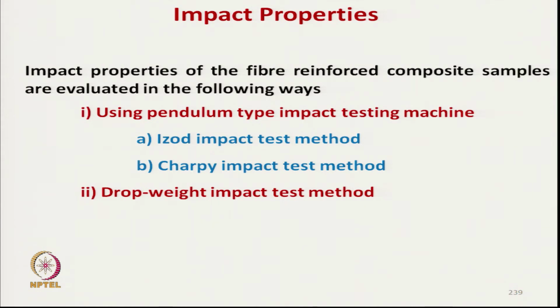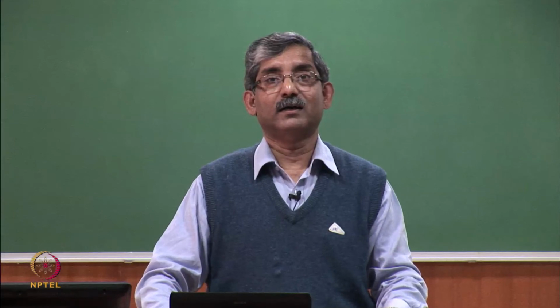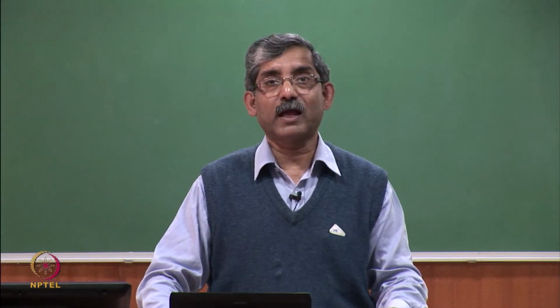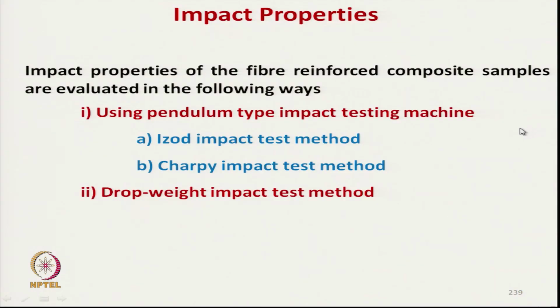Next property, which is a very important property, is the impact property. Impact property of the reinforced composite sample can be evaluated using either a pendulum type impact testing machine or a drop weight impact testing machine. Pendulum types are of two types typically used, the IZOD impact test method and the Charpy impact test method.